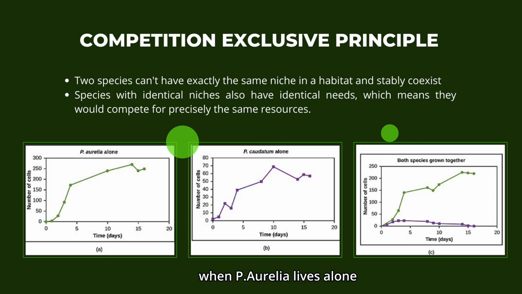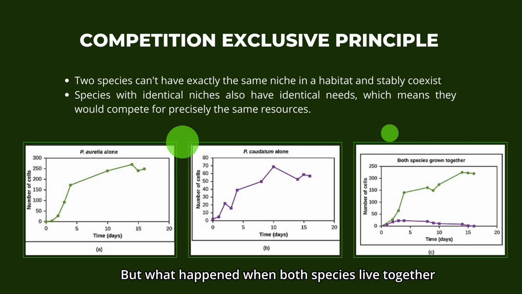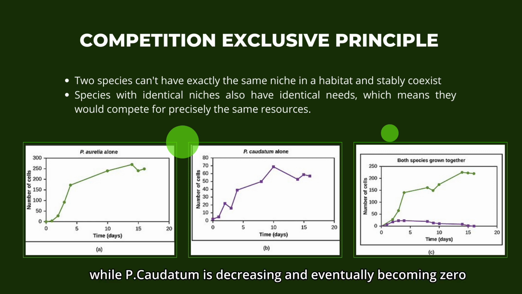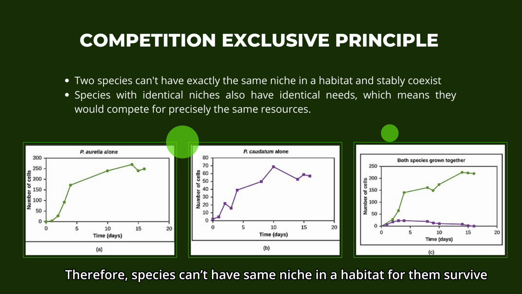Look at this graph. When Paramecium aurelia lives alone, the number of cells increases day by day. The same goes for Paramecium caudatum when it lives alone. But what happens when both species live together? The number of Paramecium aurelia is increasing, while Paramecium caudatum is decreasing and eventually becoming zero. Therefore, species cannot have the same niche in a habitat and survive.